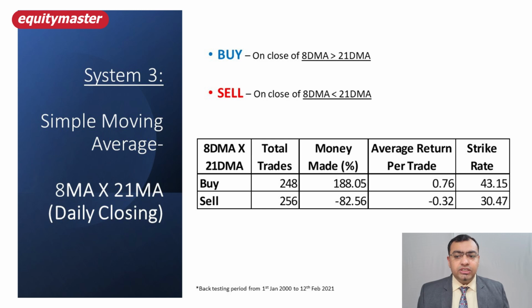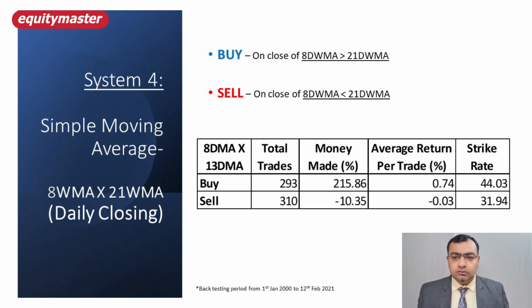So I have moved on to WMA, which is weighted moving average. 293 trades on the buy, 215%. So the percentage has gone slightly higher. Average return is 0.74%, strike rate is 44%. Again, this system on the sell side is not working. So the result is slightly better compared to the simple moving average, but it is not working on the sell side.